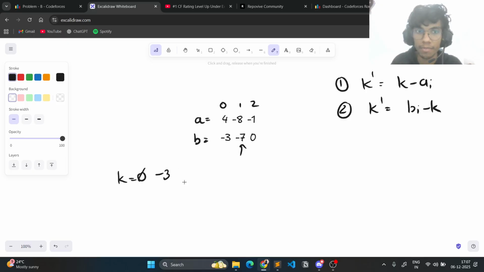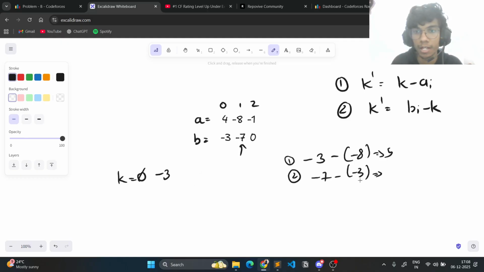So we can either perform the first operation, that is minus 3 minus ai, so ai was minus 8, so this would have been a 5. Or I could perform the second operation, where bi would be minus 7 minus k, and k was minus 3. So this became something like minus 4, I guess. So this was minus 4. So I could take a 5. So I'll update this with a 5.